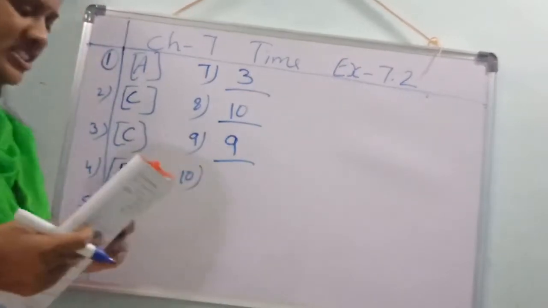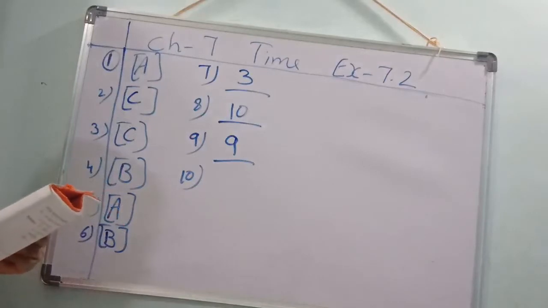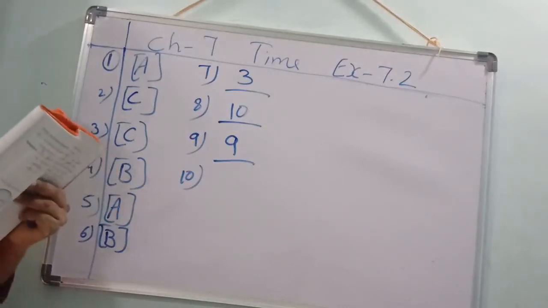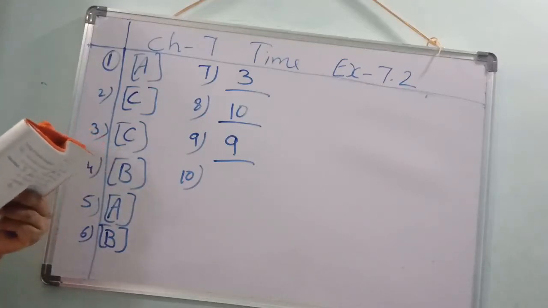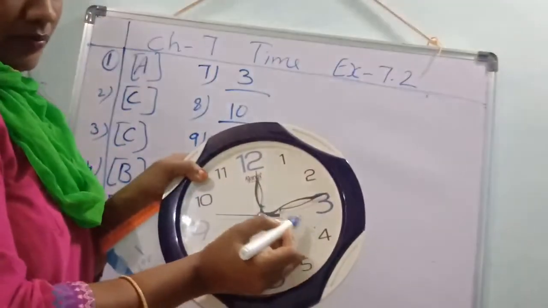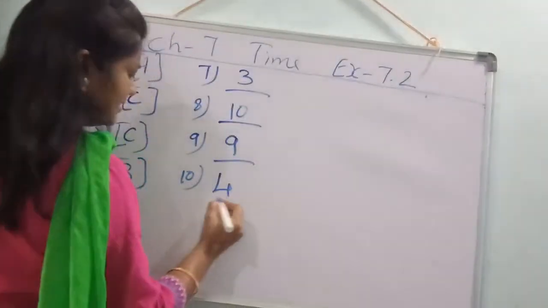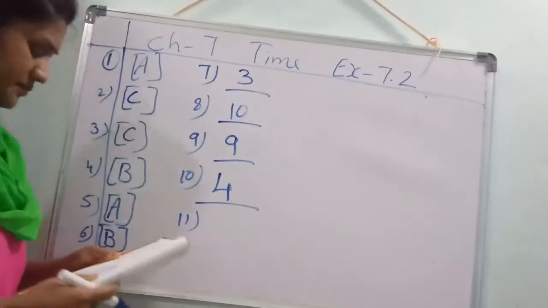Next. On which number will the minute hand be if the time is 4:20? 4:20 means the minute hand should be on the 4. Yes, you should show it on the 4. 4:20. Next.